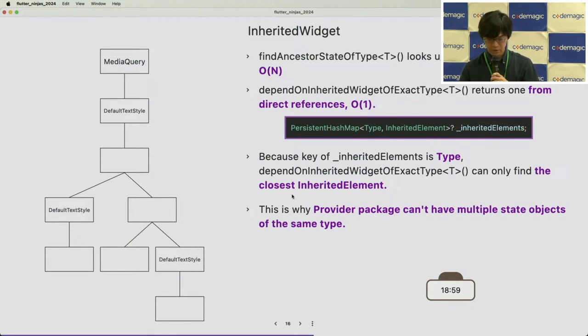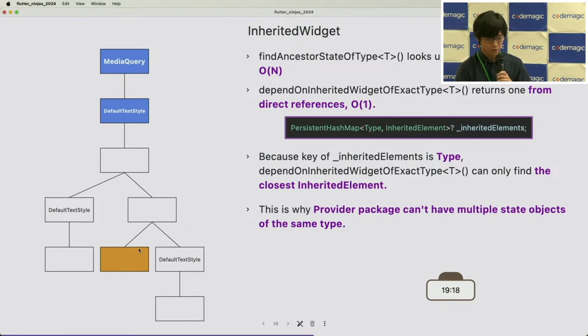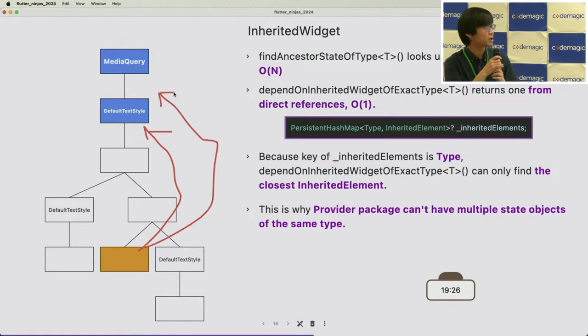So let's say this element, the bottom one, tries to find the DefaultTextStyle or MediaQuery above in the widget tree. It can find those inherited widgets regardless of the depth of the widget tree.